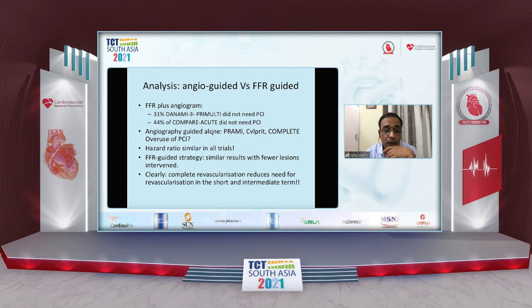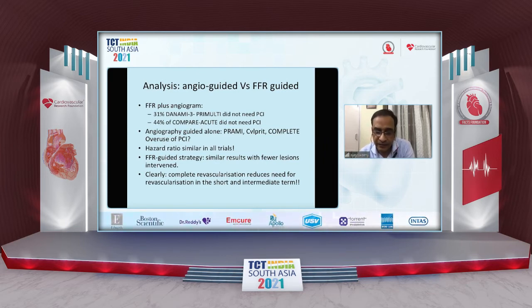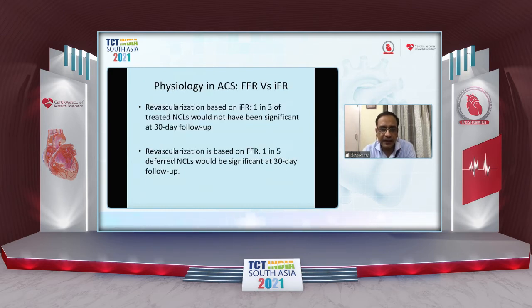Did the angiography-alone guided trials, that is PRAMI, CULPRIT, and to some extent COMPLETE, overuse the PCI? But the hazard ratio was similar in all trials. So it appears that as we look at larger and larger numbers, with an FFR-guided strategy, we have similar results with fewer lesions intervened. So whatever we use, the safety of the modern PCI seems to be so good that the results kind of even out in the end. Clearly, complete revascularization reduces the need for revascularization in the short and intermediate term, with doubtful results on mortality.